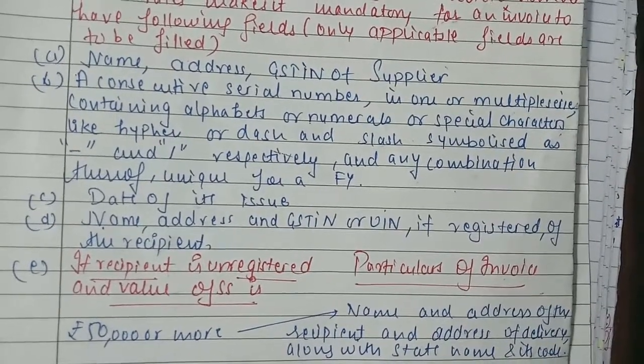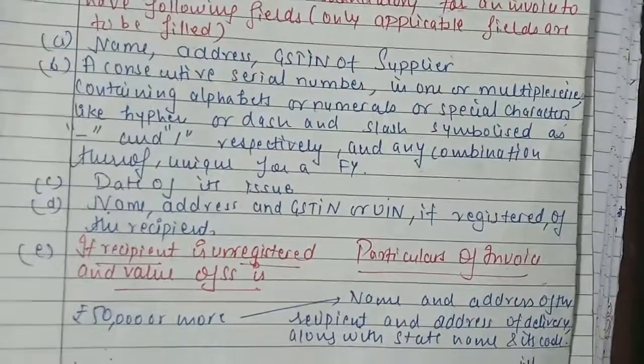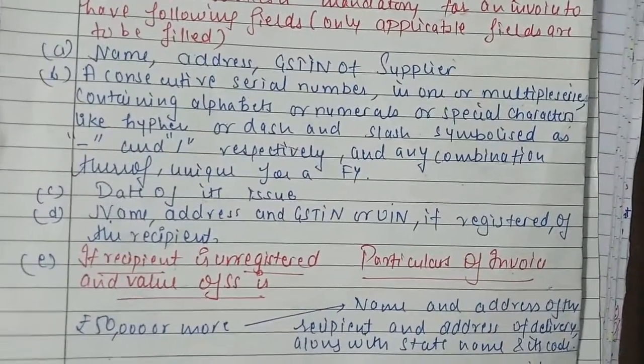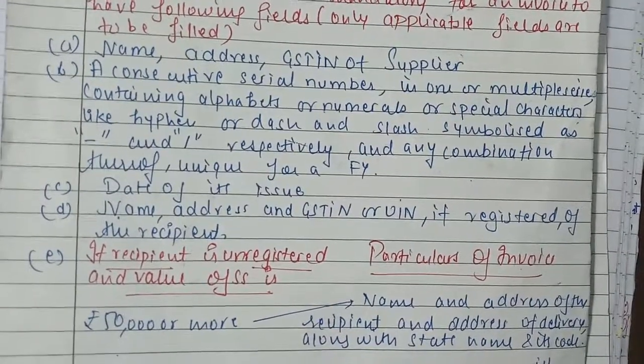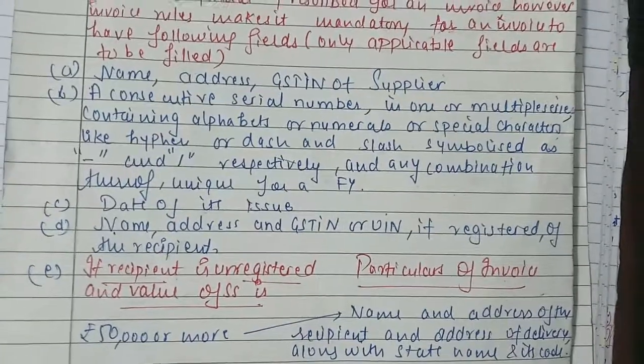You see a serial number when you see a tax invoice; there is a serial number which needs to be mentioned on the tax invoice. Third is the date of its issue, when it is issued.